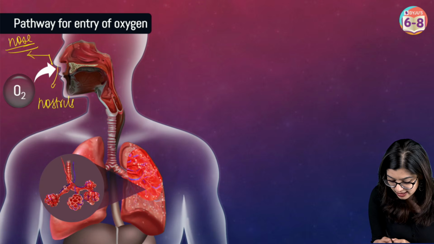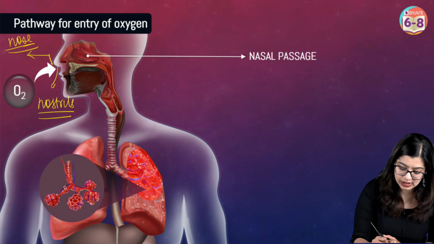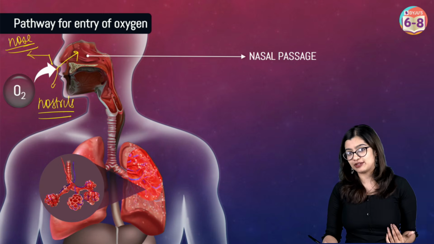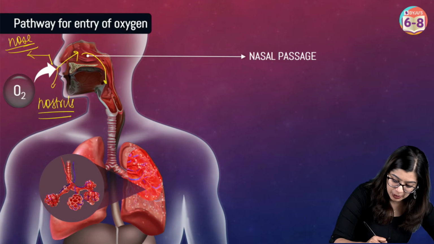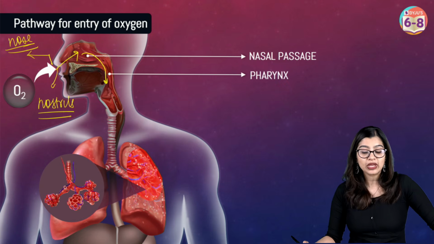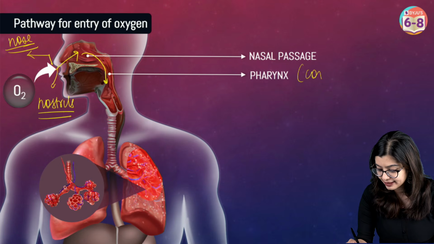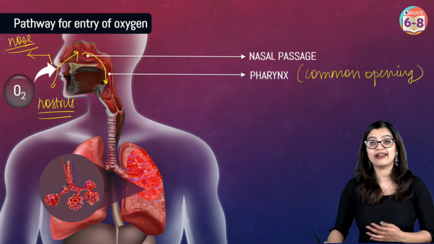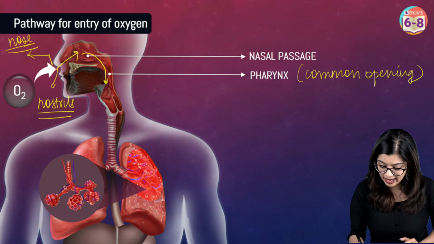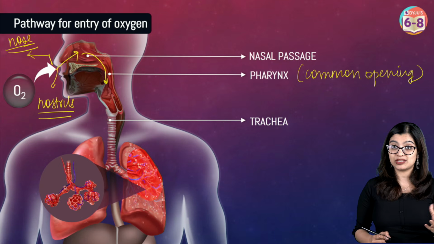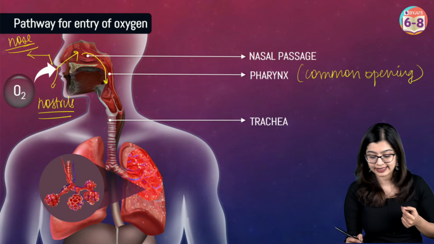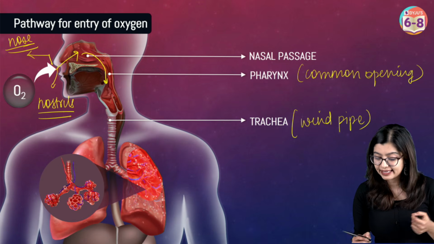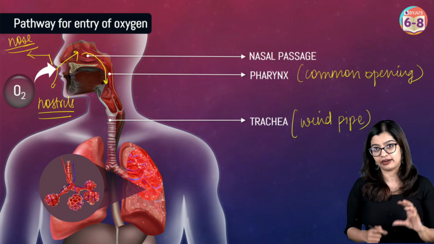So we see that it starts with the nostrils, and the nostrils will now lead into a chamber called the nasal chamber or the nasal passage. Now from here, the next part which gets involved is the pharynx. Now pharynx is a common opening. We see that it is a common opening for both air as well as food. Now from the pharynx, it will then open up into the larynx, which is the voice box, and from the larynx, it opens up into the trachea or the windpipe. Now as you can see, these are the different parts that make up the respiratory system.